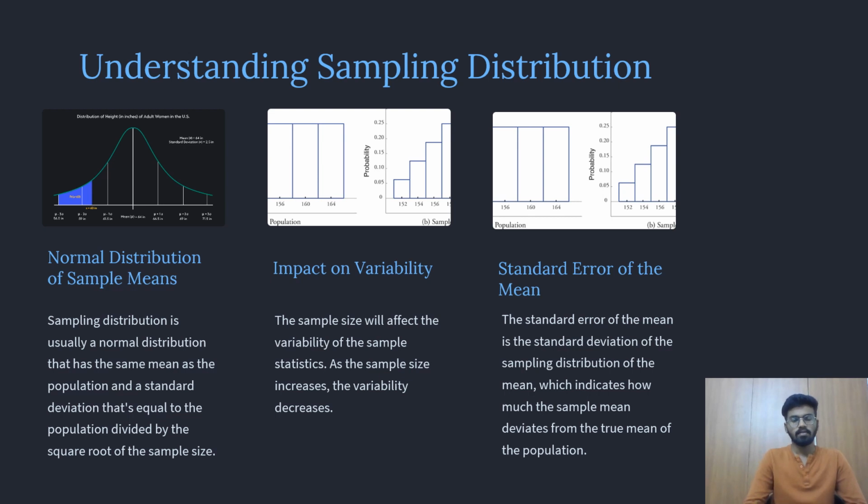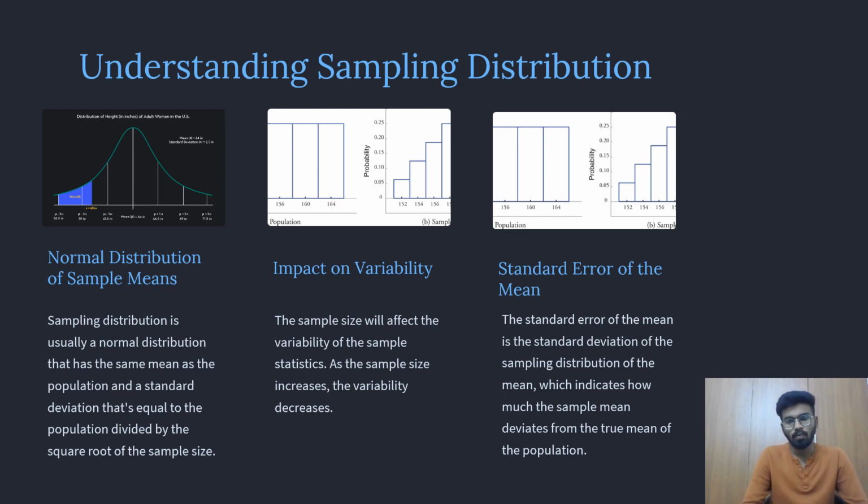So let us dig in much more to understand the sampling distribution. The first one is the normal distribution of the sample means. A sampling distribution is usually a normal distribution that has the same mean as the population and a standard deviation that is equal to the population standard deviation divided by the square root of the sample size.